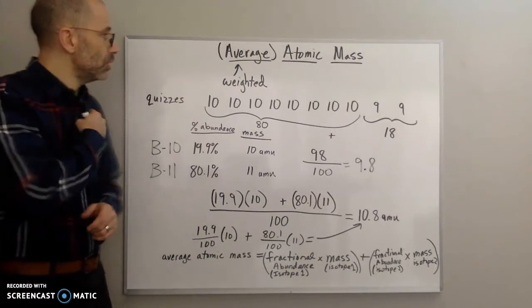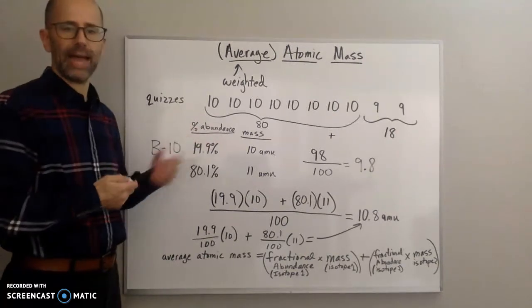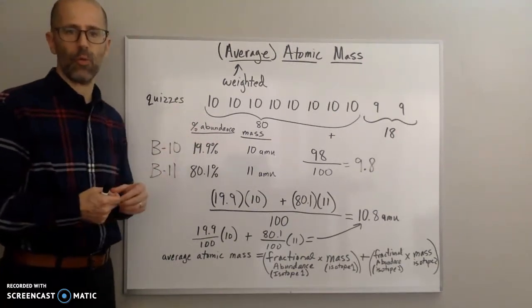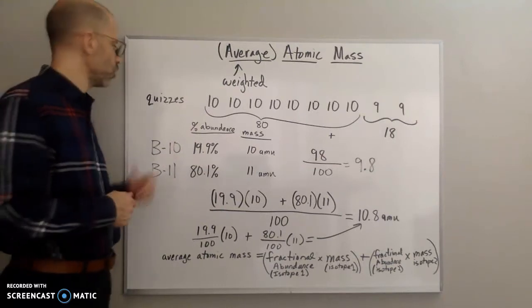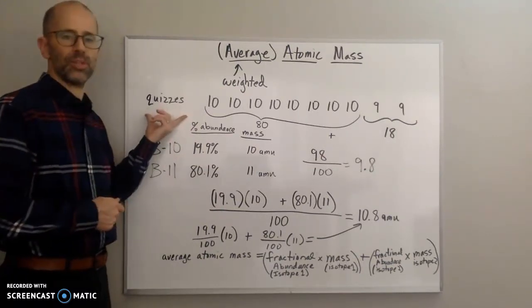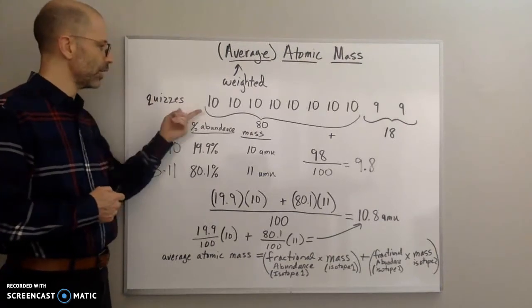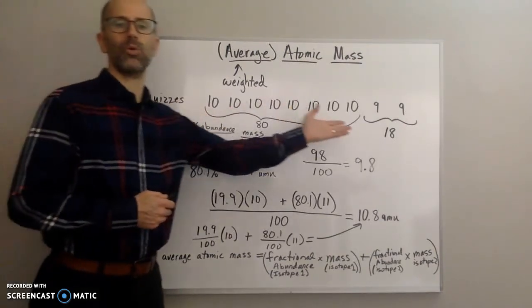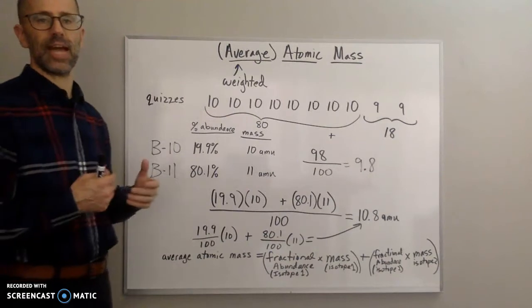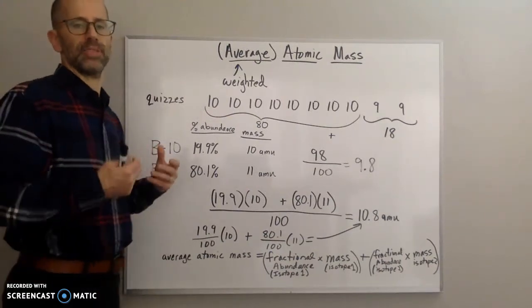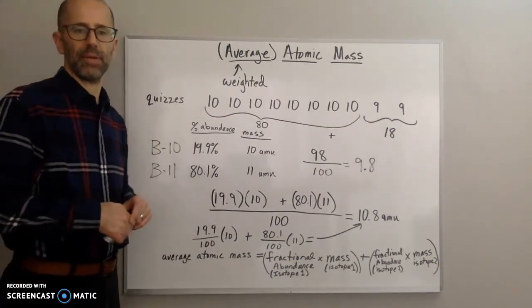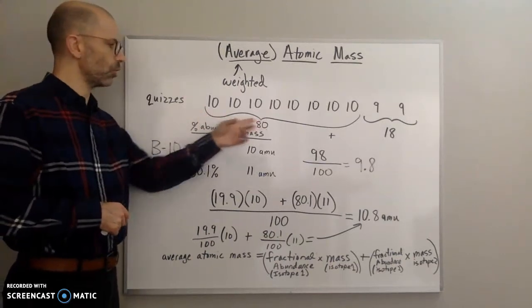And so I'll use an analogy to help you understand why it's weighted. If you look at quiz scores, let's say that we have 10 quizzes. So you take the quiz 10 times, or you take different quizzes, but you got 10 scores total.